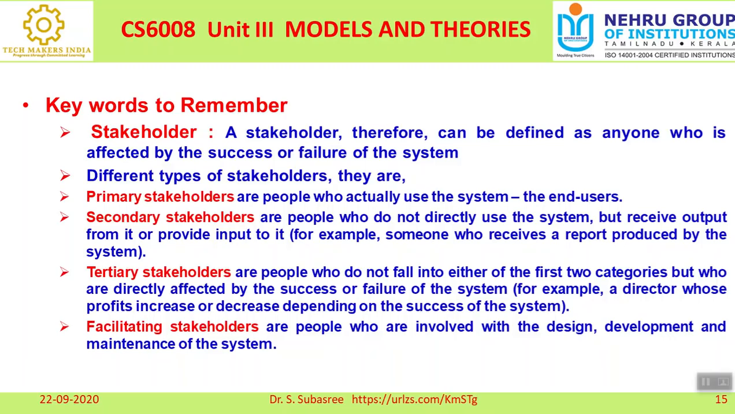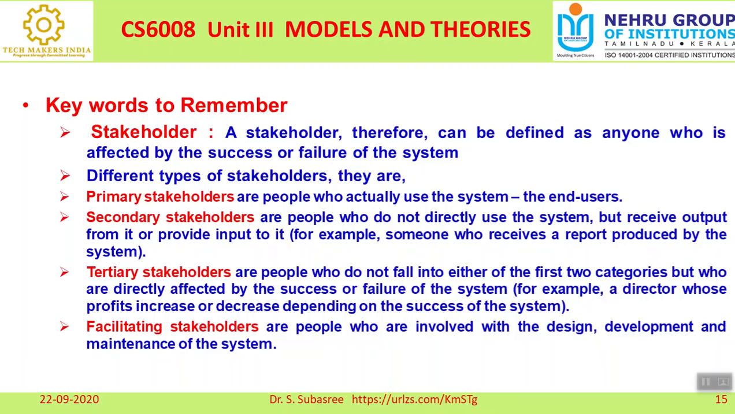When you talk about the stakeholders, there are four different types of stakeholders. The first is called the primary stakeholders. They are nothing but those who actually use the system. That is the end user, right? In other words, we can say he is the invisible user, the end user. That is called the primary stakeholder.